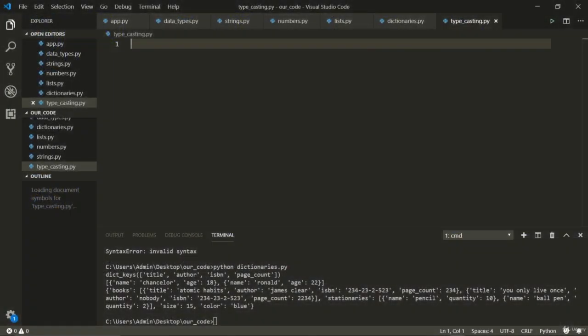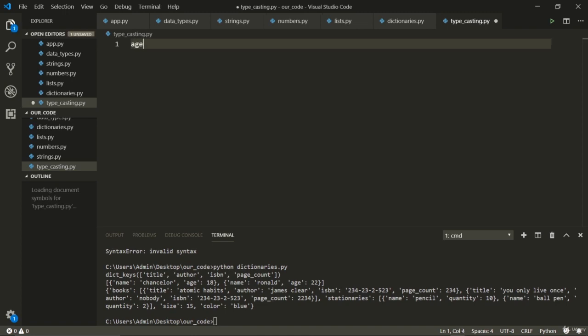Welcome back. Now we're going to talk about typecasting. Typecasting is just a change of the data type, how we change the data type. For example, if it's a float, how do I change it into an int? And similar stuff.